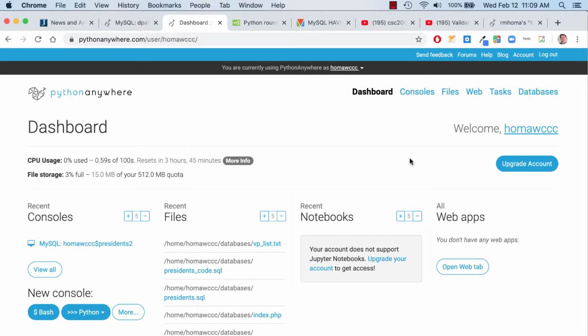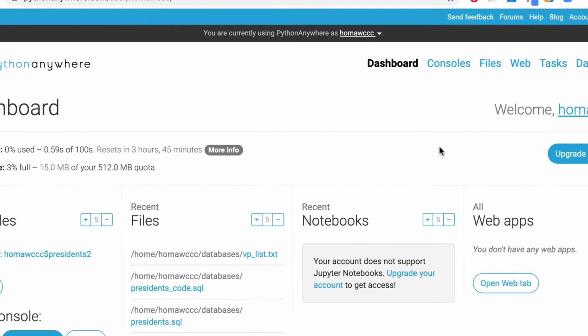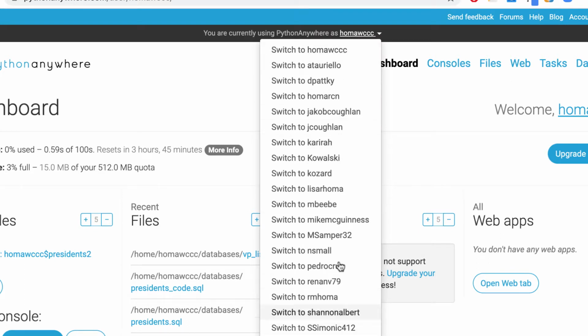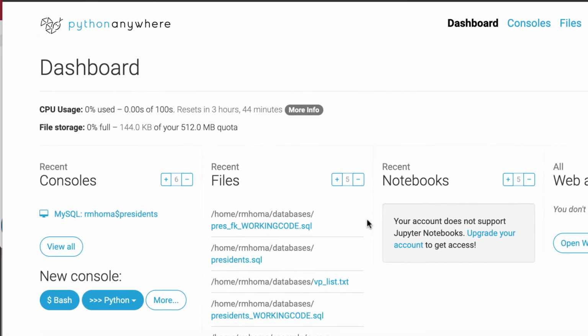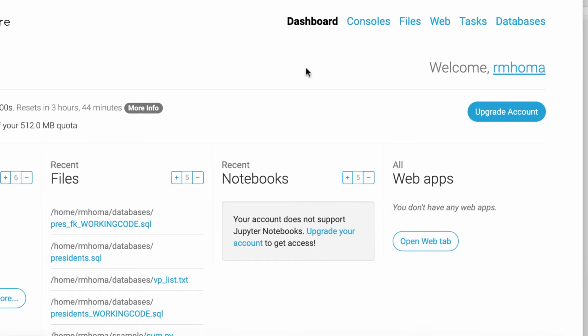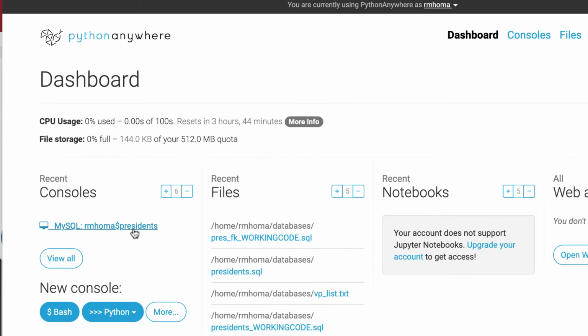So I just want to show you once again that when I go into PythonAnywhere as an instructor, I could go down here and see everybody in the list, and I could typically get into your accounts. Now if I go to RM Homer right now, I can see his consoles, his files, his databases, I could see everything.